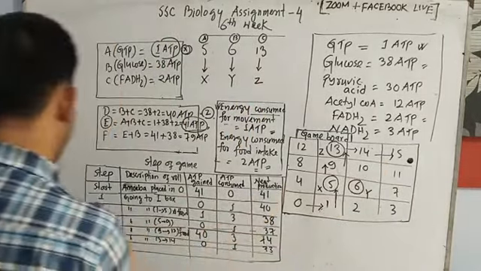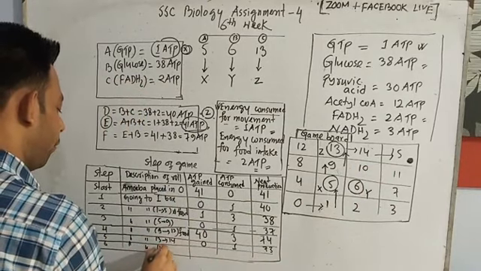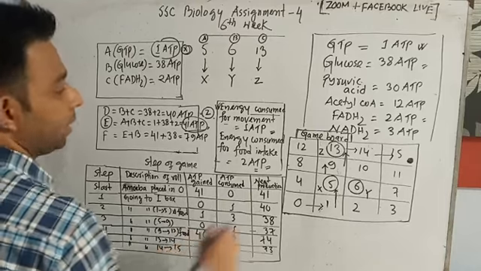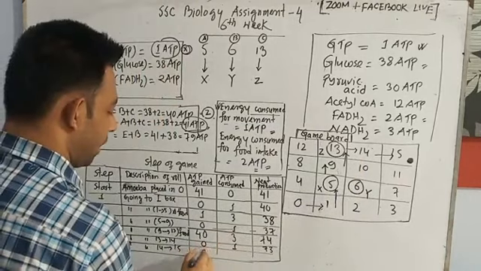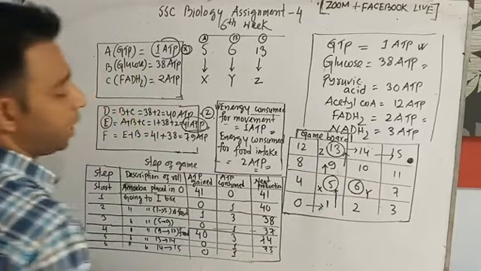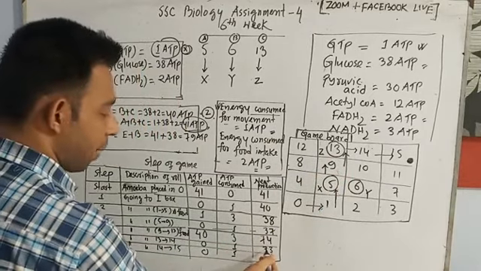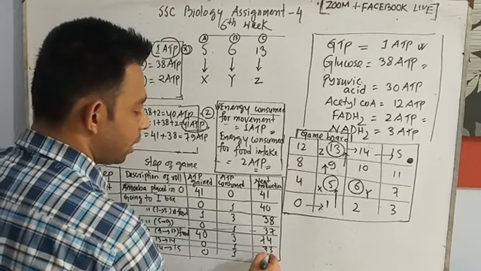So the 6th step, going from 14 to 15. Since there is no food, no ATP gain in that case, but for movement 1 ATP will be consumed there. So 73 plus 0 minus 1, it will be the 72.